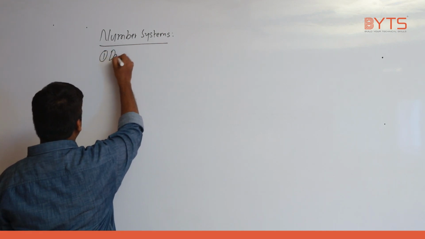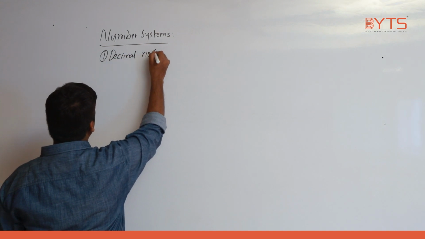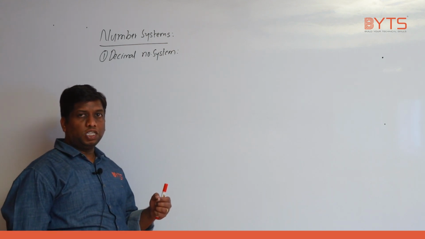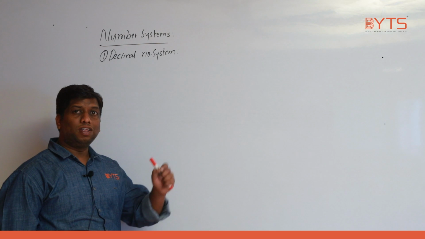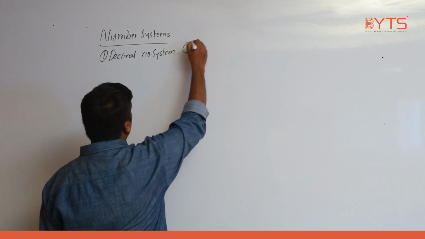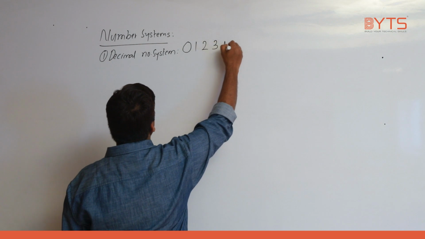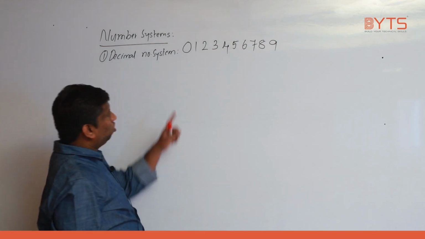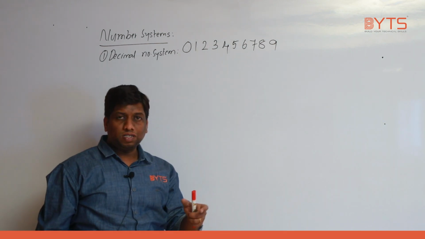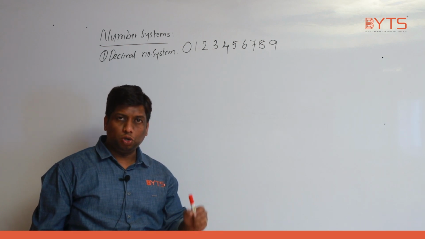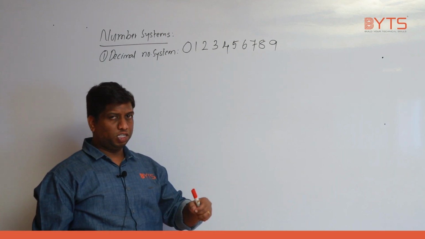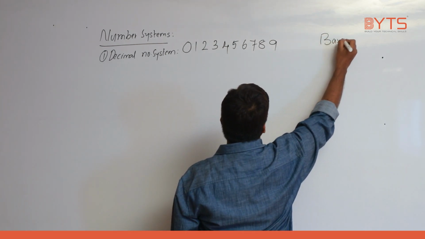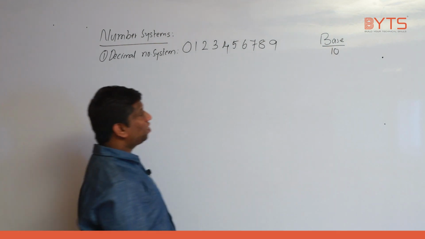What is the first one? Decimal number system. In decimal number system, what are the numbers we need to know? 0, 1, 2, 3, 4, 5, 6, 7, 8, 9. 0 to 9 are the numbers available in decimal number system. That is the reason base is 10. What is the base? 10.